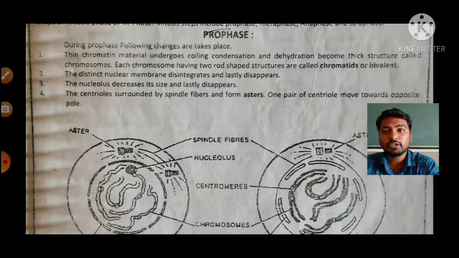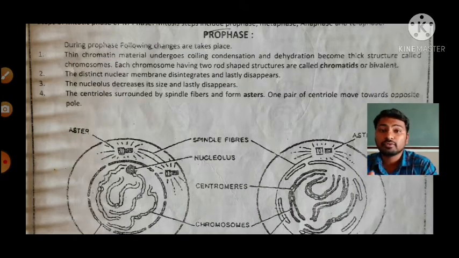Due to this rotation or rounding of the chromatin material, it is called coiling nature. Due to the coiling or condensation of the chromatin material, some short rod-like structures are formed. They are called chromosomes.